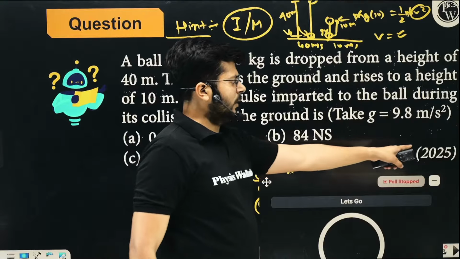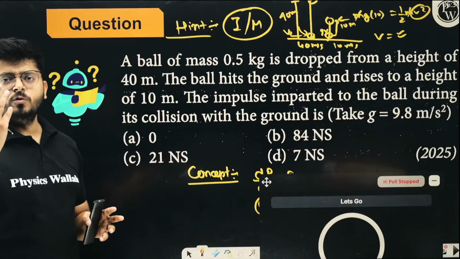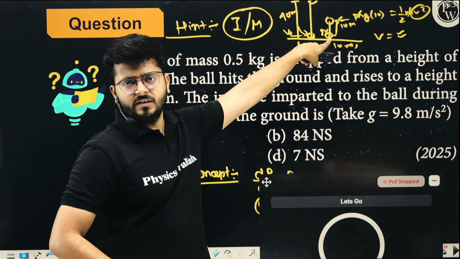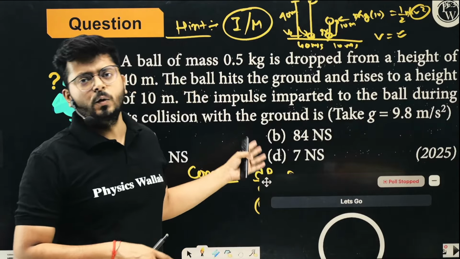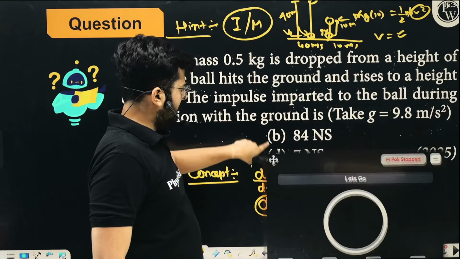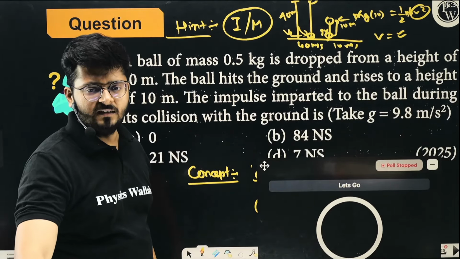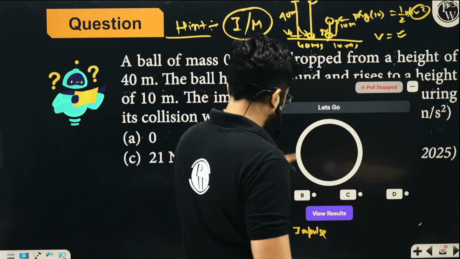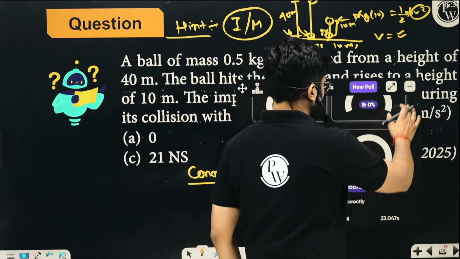See that in 2025 they are asking you this question, and this particular question is utilizing three concepts. First, it wants you to calculate the velocities, right? Then once you have calculated the velocities, you apply the impulse momentum equation, right? So again, it doesn't require so much difficult thinking. Okay, so let us see how many of you were actually correct. Oh, the fastest answer here was given by Surya, right?